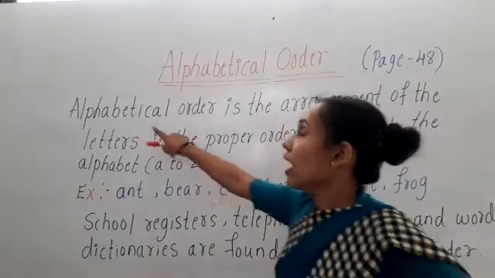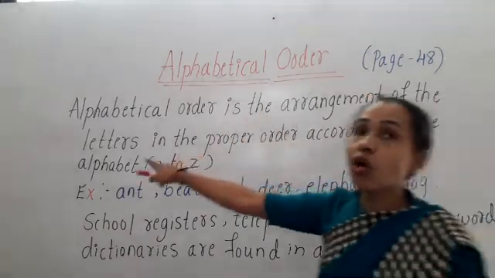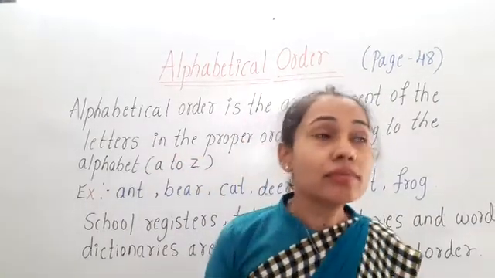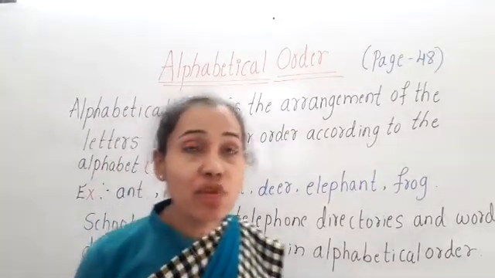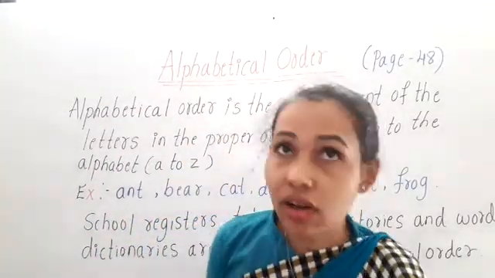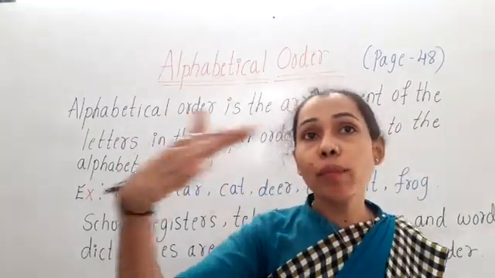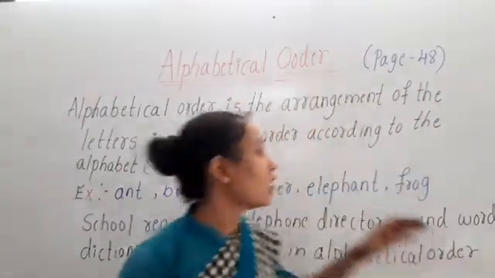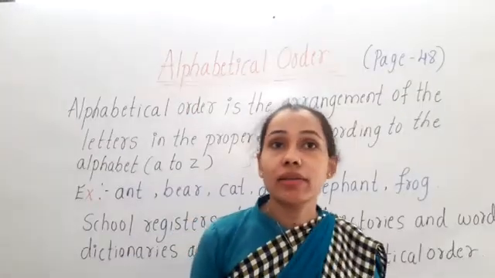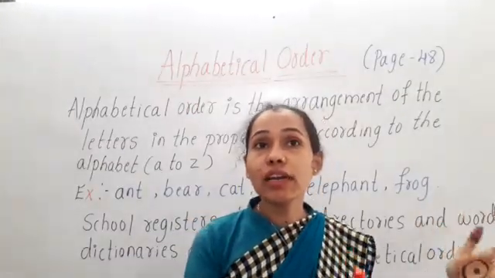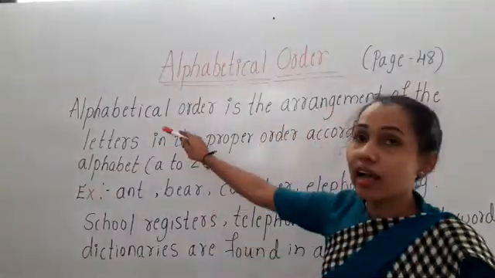Okay children, alphabetical order is the arrangement of letters in the proper order, means proper sequence, according to the alphabet A to Z. So what do you mean by alphabetical order?